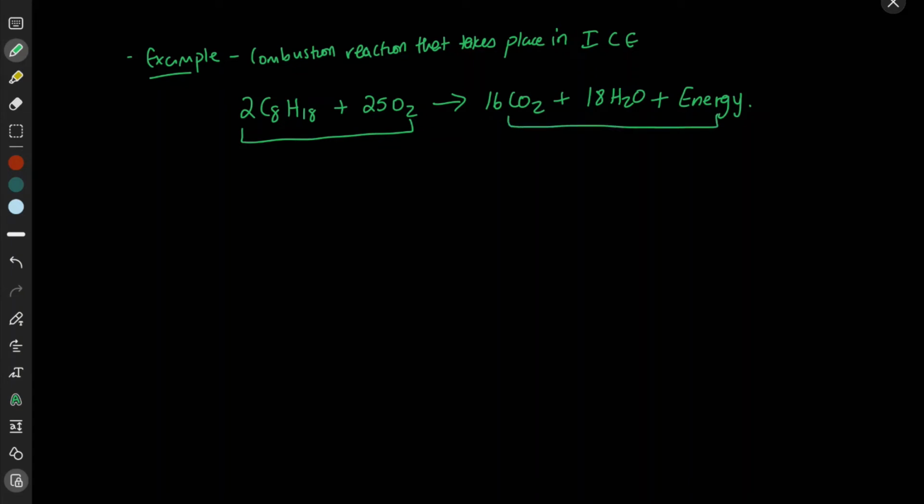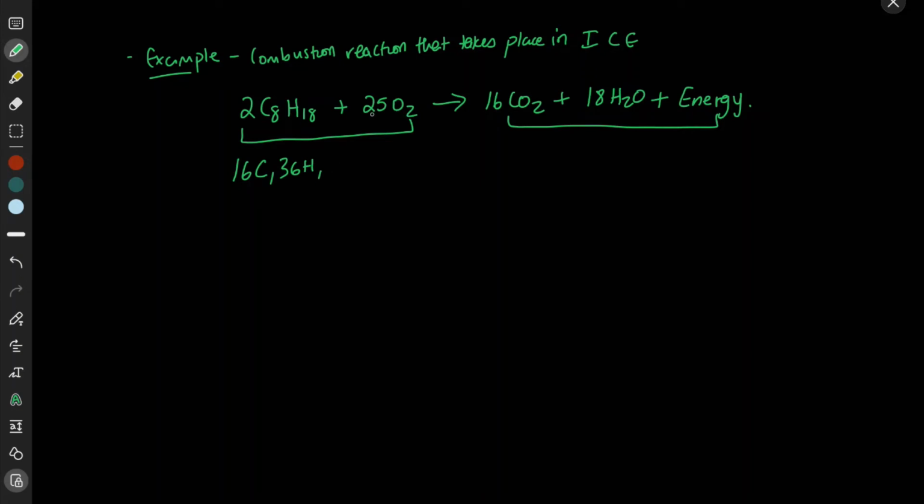Let's see how many carbon atoms are there on the reactant side. We have 8 carbon atoms in octane, and we have 2 molecules of octane, so we have a total of 16 carbon atoms. How many hydrogen atoms do we have? Well, we have 18 hydrogen atoms present in a molecule of octane, and we have 2 molecules of octane, so 2 times 18 is 36 hydrogen atoms. And how many oxygen?